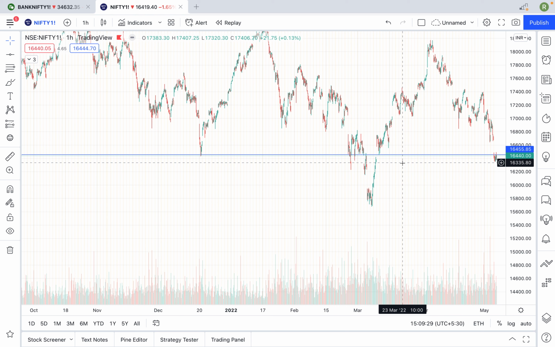Right now, what are we seeing? Right now we are seeing Nifty is standing at the same level, and if you are observing one thing, we got some volumes building up here. Cool. So let me change to Nifty.